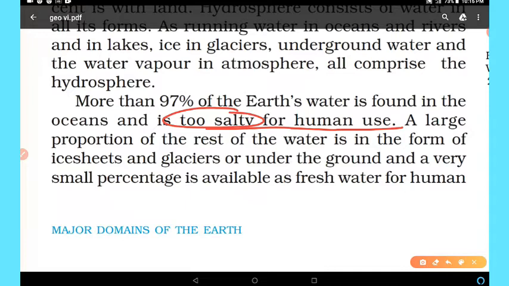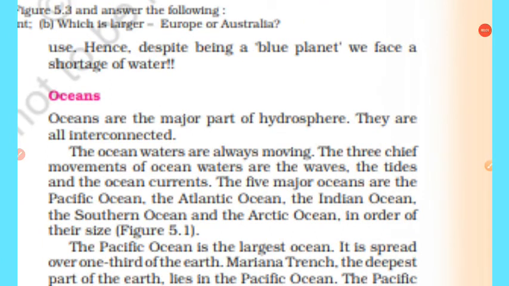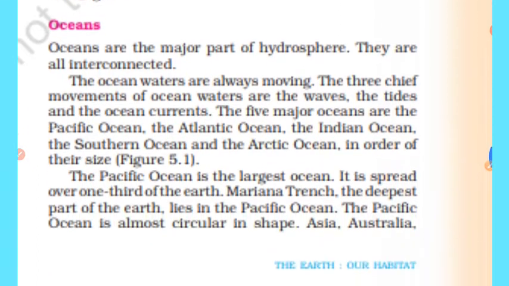A large proportion of the rest of the water is in the form of ice sheets and glaciers or under the ground, and a very small percentage is available as fresh water for human being, that is found in the rivers. So despite being a blue planet, we face a shortage of water because drinkable water is available in very less proportion on the earth. So dear students, now we'll discuss about oceans.